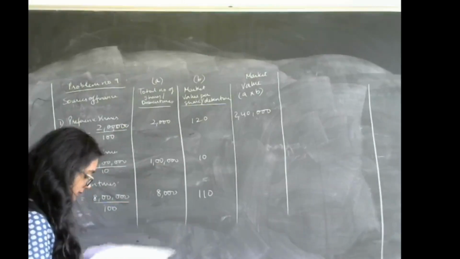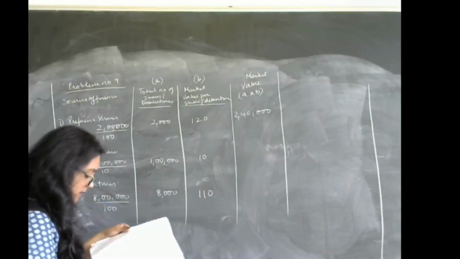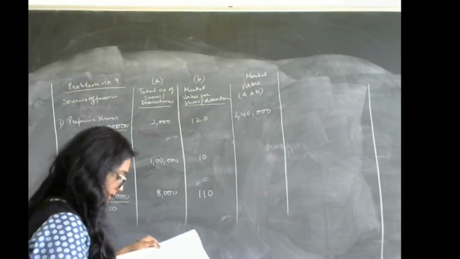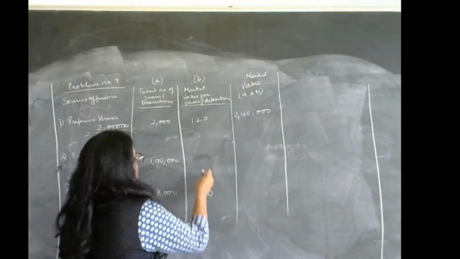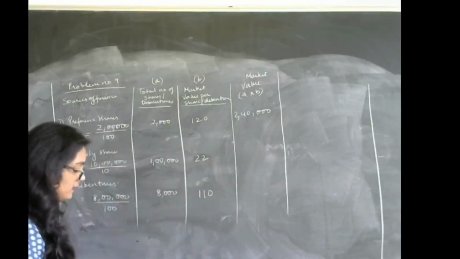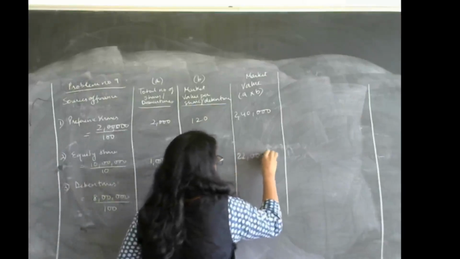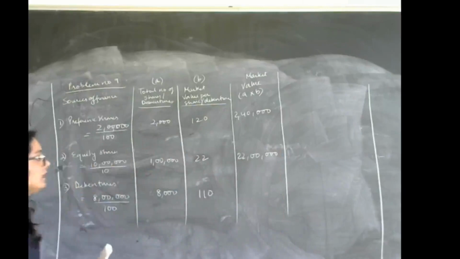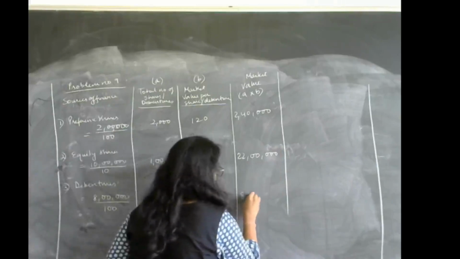Sorry, it's not 10, it's 22. I guess, yes, it is 22 rupees. It's not 10, it is 22. So 1 lakh multiplied by 22, you will get 22 lakhs. Okay. And the last one, that is 8,000 multiplied by 110, you will get 8,80,000.